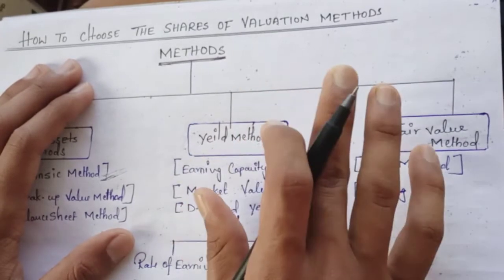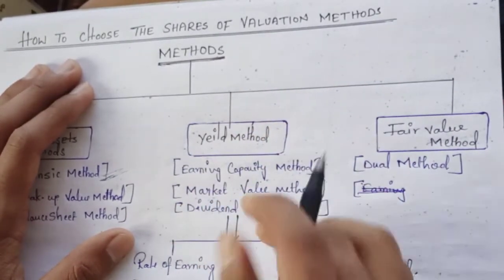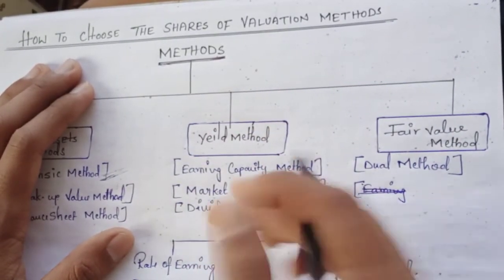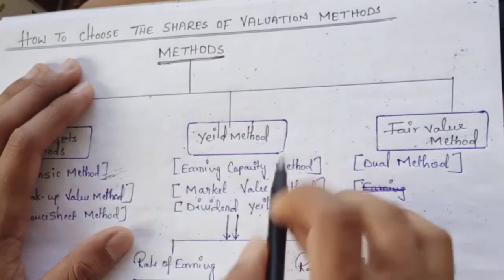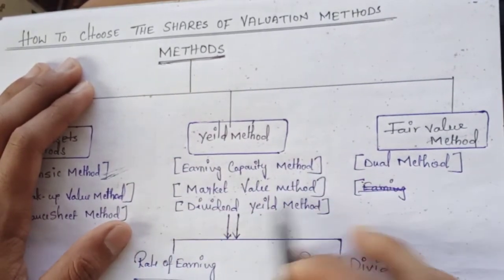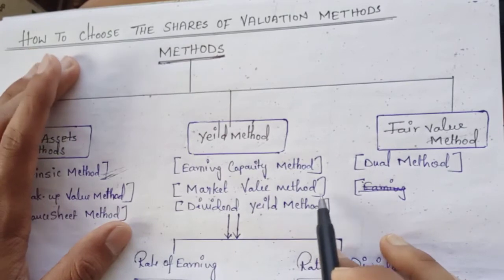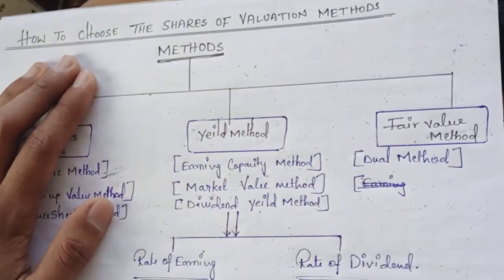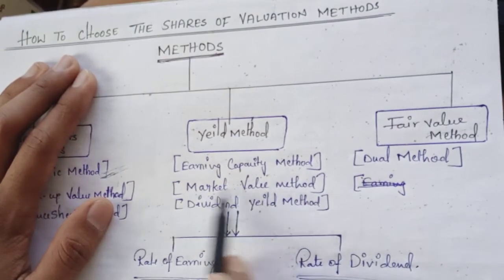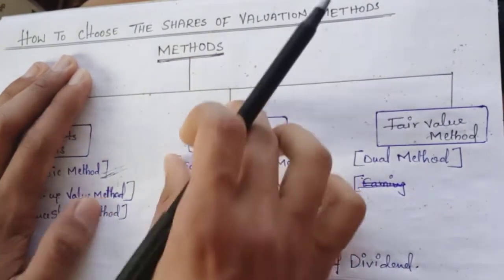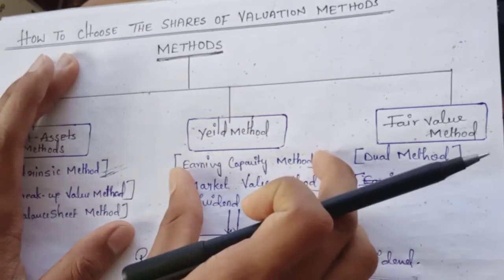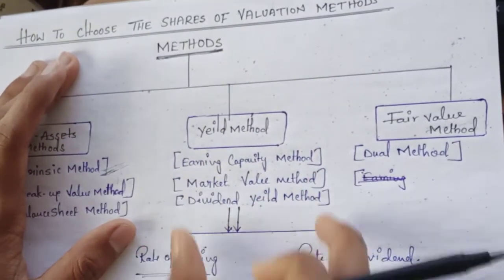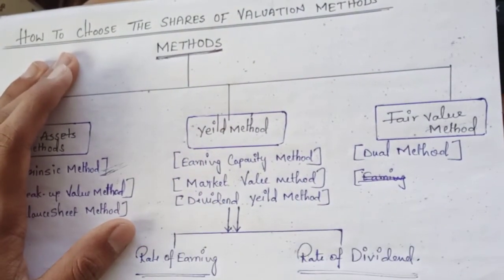Next, coming to the yield method. This method of valuation of shares can be done in any of the following three ways: valuation based on rate of return, valuation based on rate of dividend, or valuation based on price earning capacity. So: rate of earning, rate of dividend, and market value method. This method is also known as the earning capacity method, market value method, and dividend yield method.